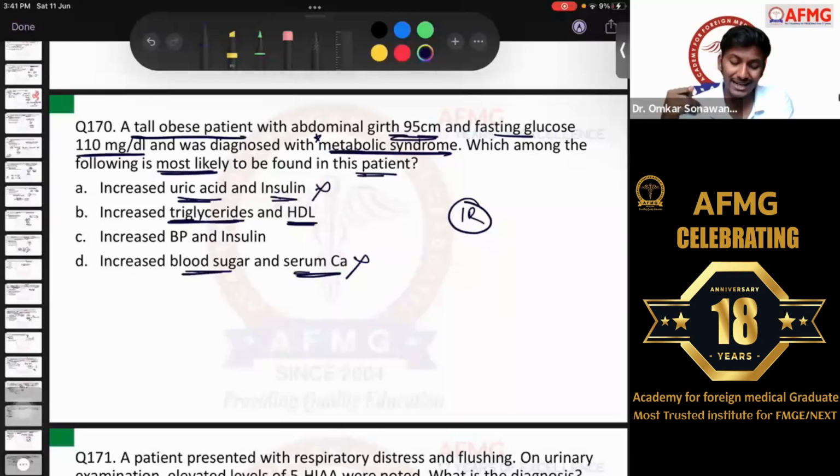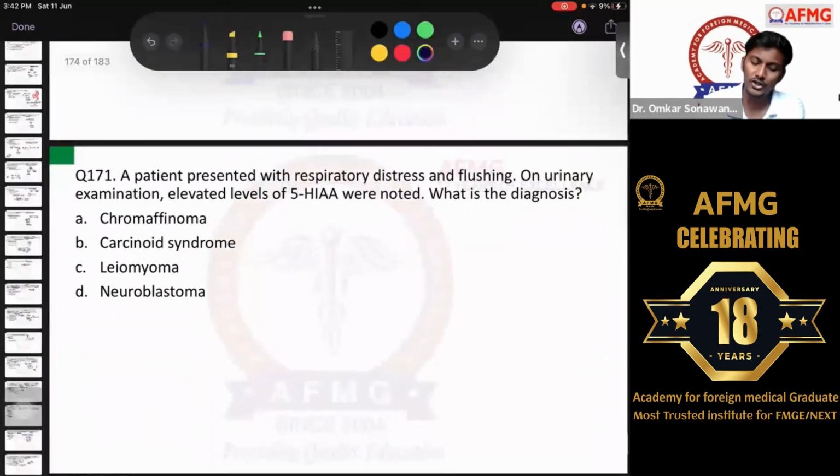Now we are left with option B and C, that is increased triglycerides and HDL. Triglycerides, LDL, total cholesterol would be increased. But HDL is a good cholesterol which is not increased in cases of metabolic syndrome, rather it is decreased. So if I need to choose the best option out of all, by the rule of exclusion I need to go with option C, that is increased blood pressure and insulin. Because in metabolic syndrome, usually the patients are likely to have hypertension as a coexisting disease. So there can be chances of increased blood pressure and increased levels of insulin as well due to insulin resistance.